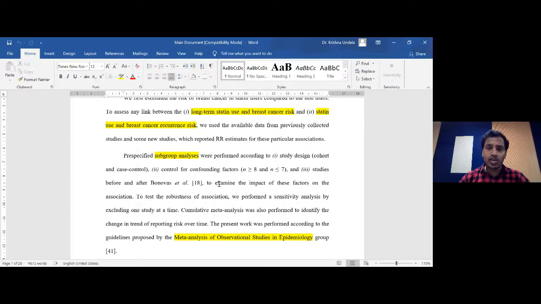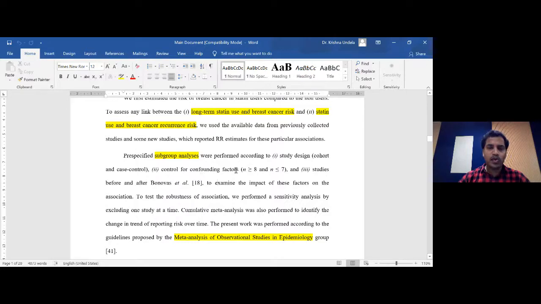So they need to identify those confounding factors. That is not going to happen with a systematic review. That is going to happen when the original people are doing the research. They need to identify all those factors and they need to adjust all those factors. That's what is called confounding adjustments.